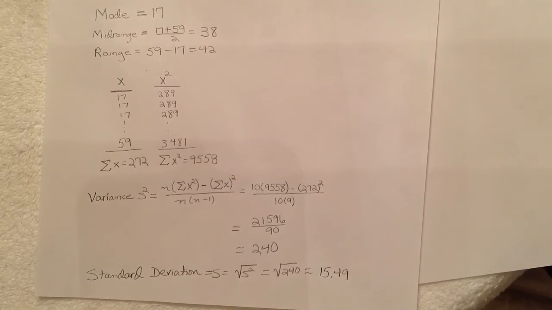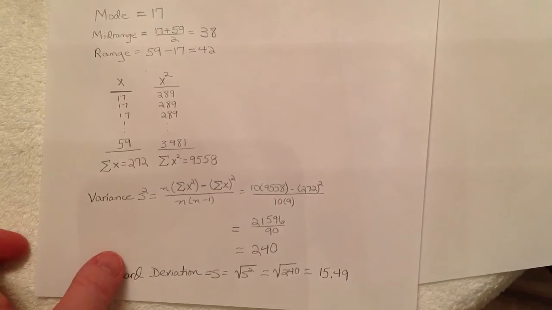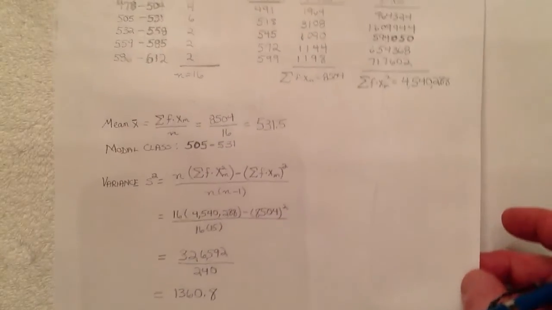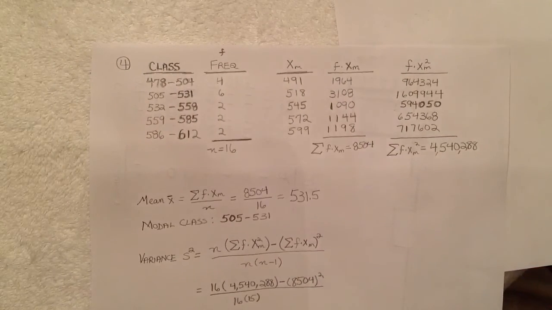Now, in the case of number 4 with the SAT scores, we'll be looking at the mean, the modal class, the variance, and the standard deviation. And so far as the classes, we have 478 to 504, all the way up to 586 to 612.